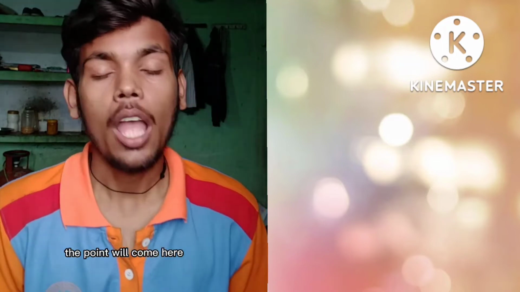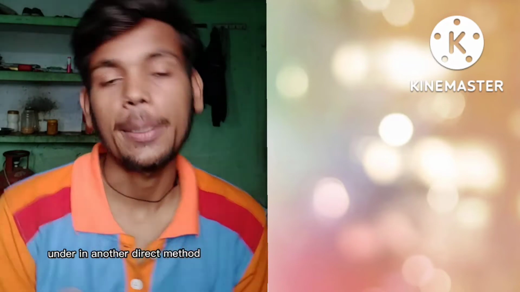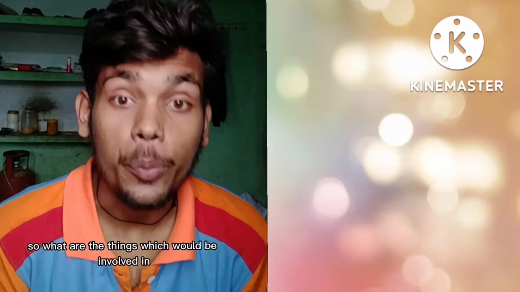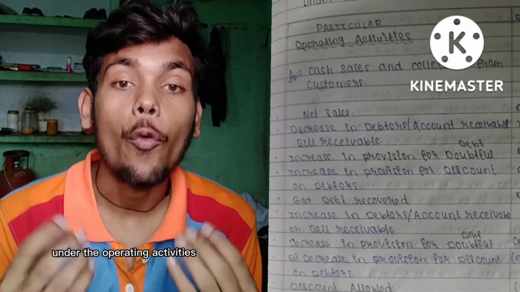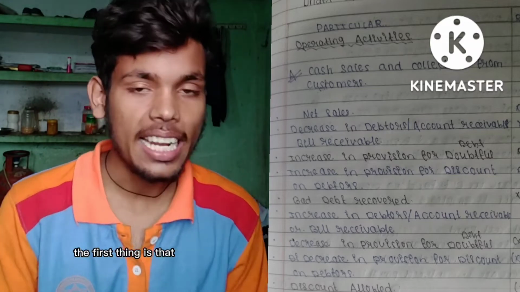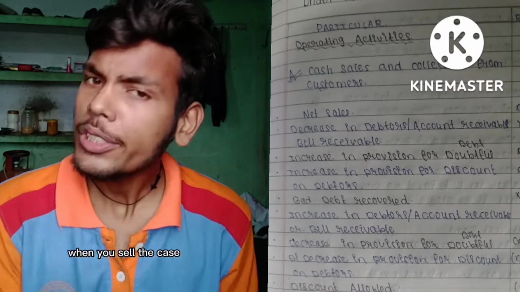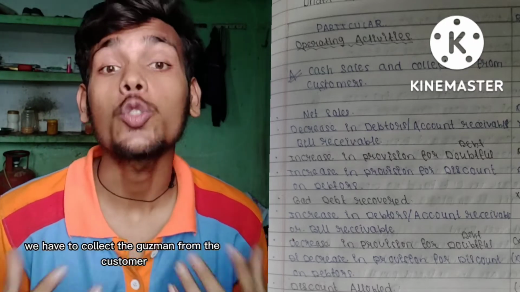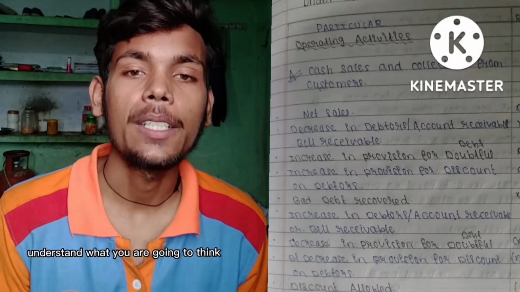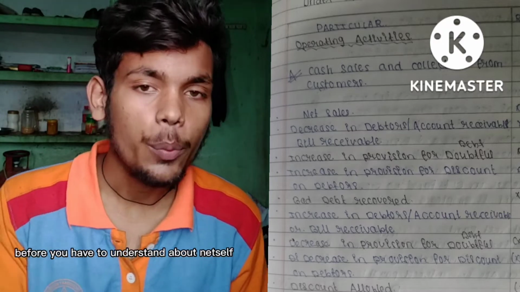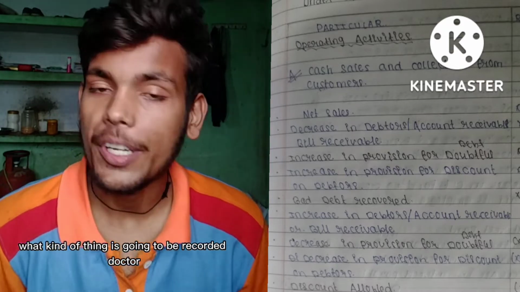The point will come here: how can we prepare the statement of the cash flow under the operating activities and under the direct method? What kind of information would be recorded under the operating activities? The first thing, A, is cash sales and collection from the customer. When you sell, we have to collect that money from the customer, who is our debtor. First you have to understand net sales, and then after that what kind of thing is going to be recorded for cash sales.